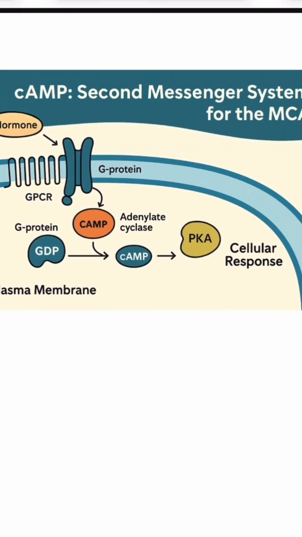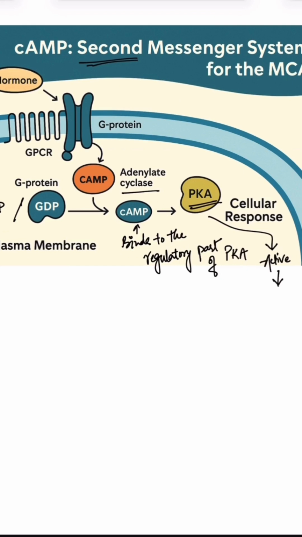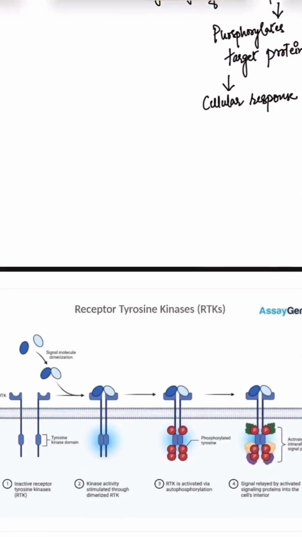Next is cAMP, which is cyclic AMP, a classic second messenger. In this, a signal activates a receptor, which is often a GPCR. This activation stimulates adenyl cyclase to convert ATP into cAMP. cAMP binds to the regulatory part of protein kinase A, which is also known as PKA. PKA becomes active and phosphorylates target proteins, which then carry out the cellular response. It is a phosphorylation process where it targets and phosphorylates target proteins, and the cellular response is carried out.